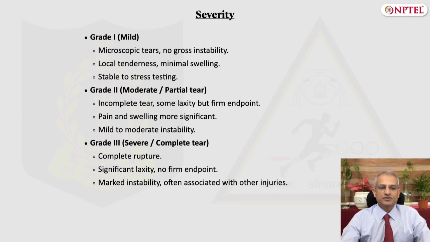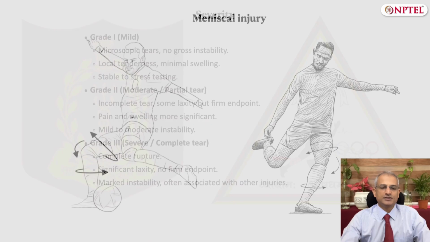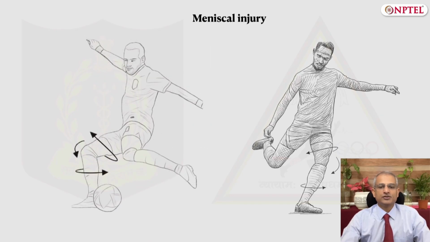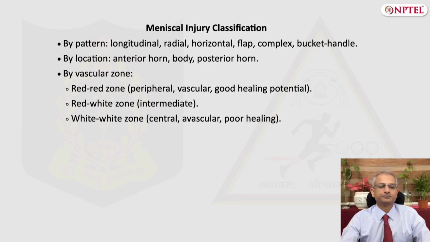Having studied the ligamentous injuries, now let's come to the meniscal injuries. The common mechanism of meniscal injuries is a twisting or pivoting injury to the knee, where the knee is loaded, flexed, and weight bearing. They can also occur as degenerative tears, and these are generally seen in older patients, and these can happen even without a significant trauma. In general, the medial meniscus is more commonly injured as it is more fixed to the bone due to the attachment to the medial collateral ligament.